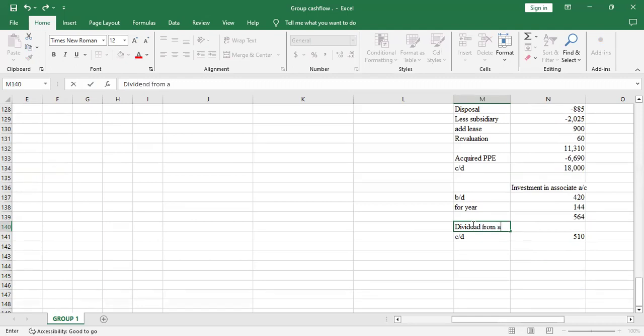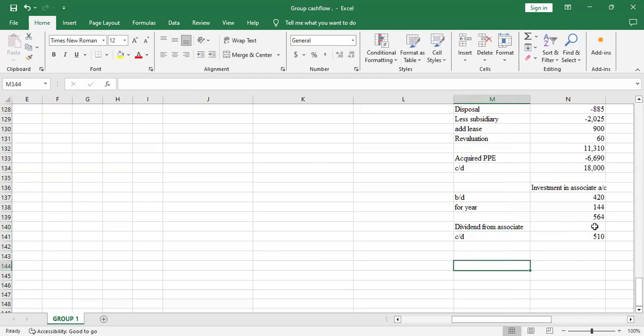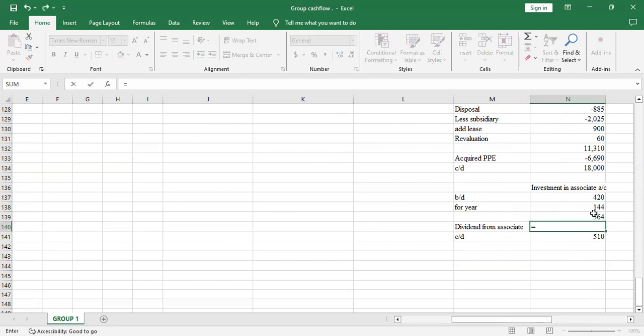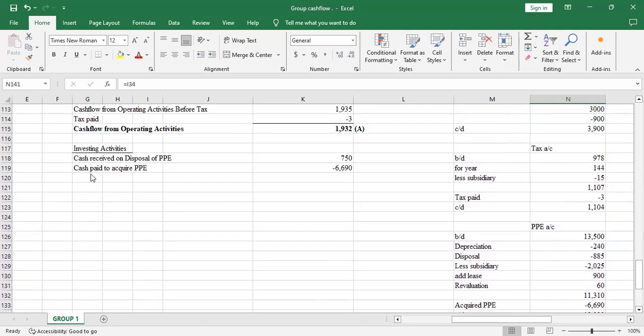That's the balancing figure. We reduced this 564 by receiving dividends. So we'll take 564 minus 510, so the dividend is 54.